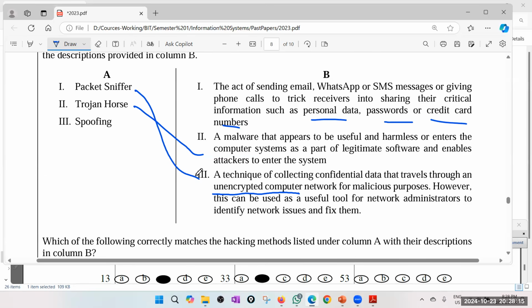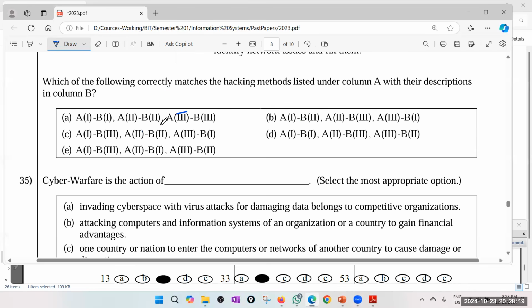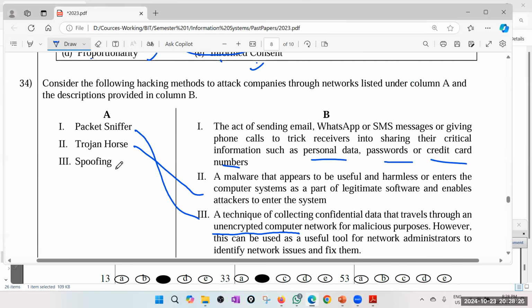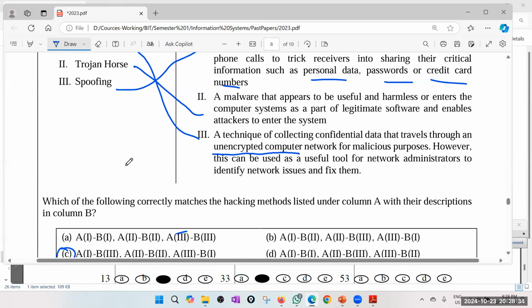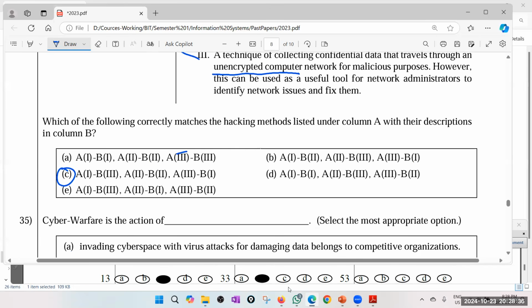Then of course 3, 1. Right? 1, 3, 2, 2. So then definitely the answer must be C. I'm not very convinced about spoofing. Maybe this is non-technical spoofing. Okay, so I'll go for C because I'm pretty sure about the other two mappings. 34, I'll go for C.